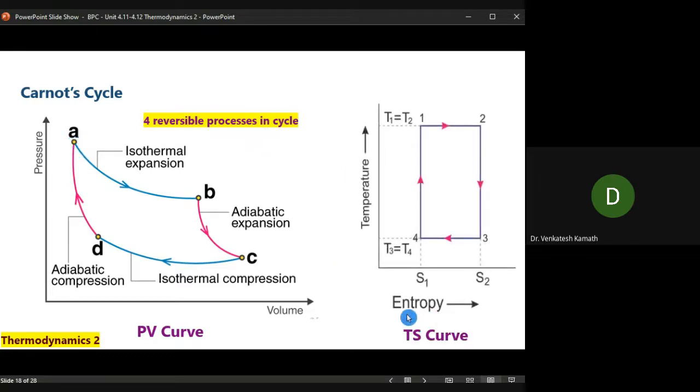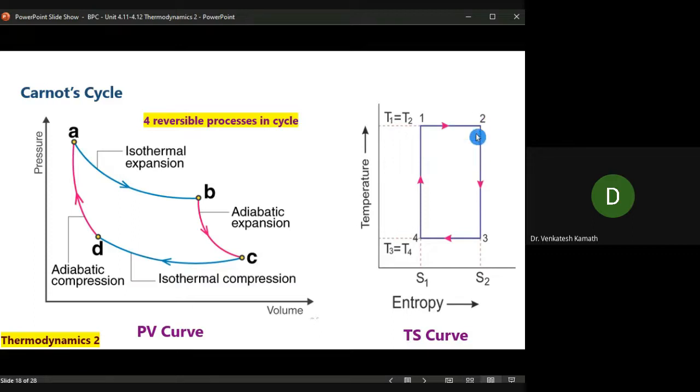In terms of TS curve, temperature entropy curve, the same explanation can be given for temperature versus entropy. Remember, entropy is a function of temperature. Now, as I showed you earlier, Q by T is entropy. Now, in the cycle, step 1 to 2, that is A to B, isothermal means temperature on the y-axis is constant. Temperature here and temperature here are equal, so it should be a horizontal line. But entropy increases because temperature is constant, right? Q by T.